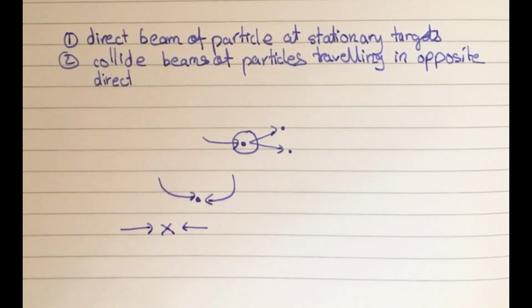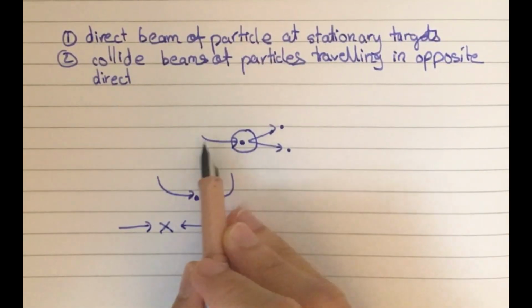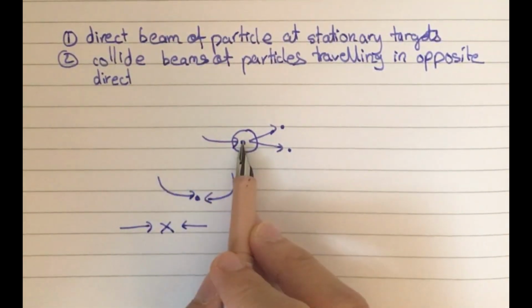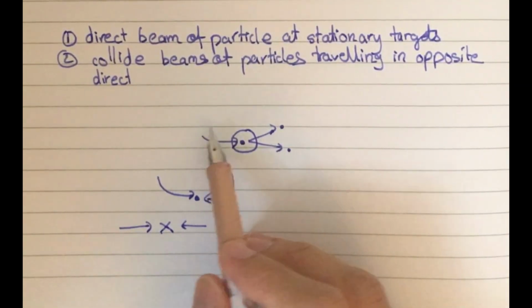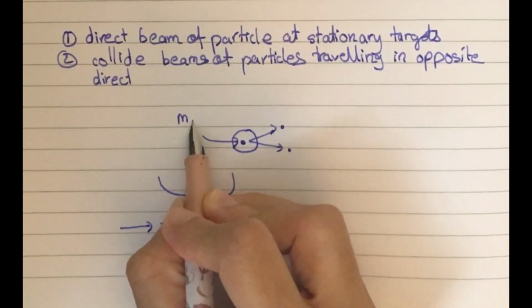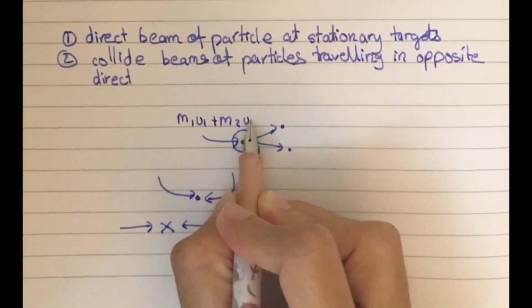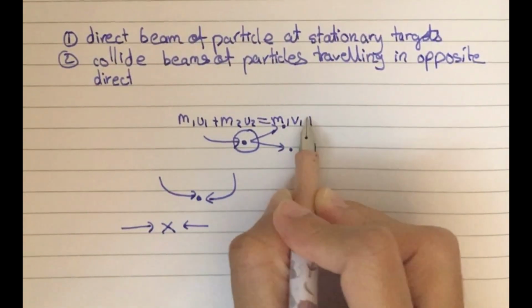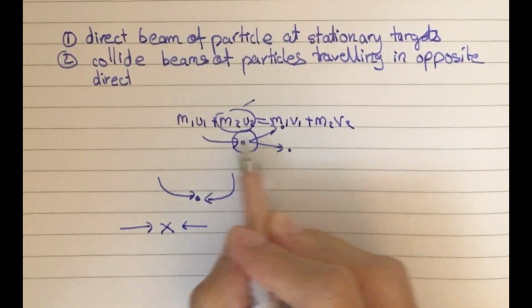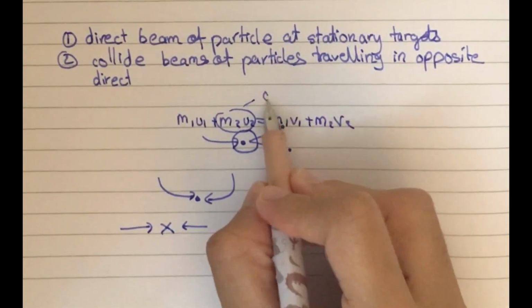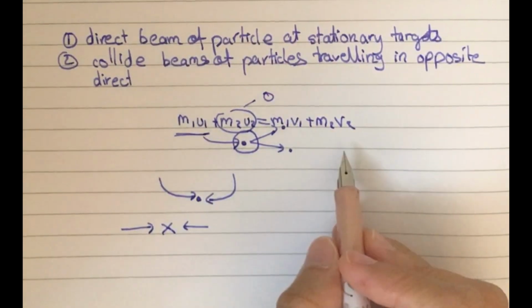So the product after the collision will not have high kinetic energy as before, because before only one was stationary and the other was coming at really high speed. So we know there will be some kind of momentum. Before, as we know, m1u1 plus m2u2 is equal to m1v1 plus m2v2. Only this term will be zero, because this is the mass of the second stationary particle. This other term will have some kind of value.